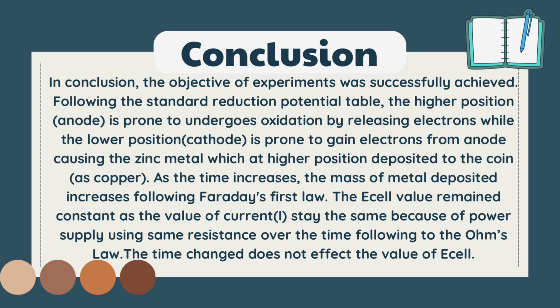In conclusion, the objective of this experiment was successfully achieved. Following the reduction potential table, the higher position anode is prone to undergo oxidation, while the lower position cathode is prone to undergo reduction. As the time increases, the mass of the metal deposited increases, following Faraday's first law. The E cell value remained unchanged as the value of current was constant throughout the experiment, because the power supply used the same resistance, thus current and E cell remain constant following Ohm's law.